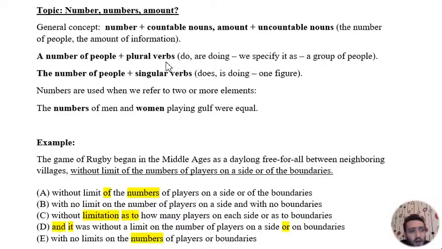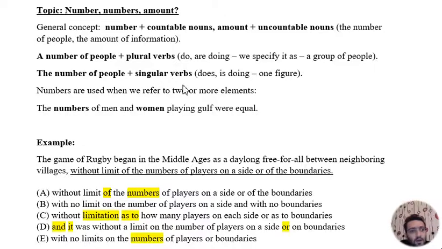For example, when we refer to a number of people, we actually refer to a group of people. That's why we use plural verbs. A number of people are happy. But when we refer to the number of people, we refer to it as a whole. That's why we use singular verbs. The number of people is high, for example.